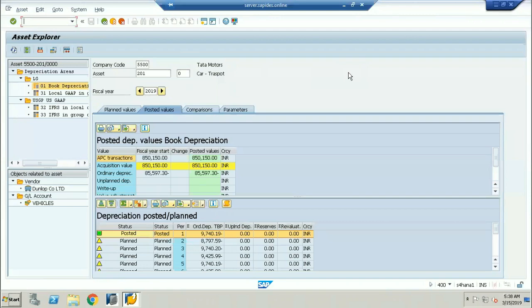Tables have changed, right? The table structure has changed. No. What do you understand? In SAP S/4HANA, all the depreciation areas have equal powers. What do you understand by the statement that all the depreciation areas in asset accounting have equal powers?